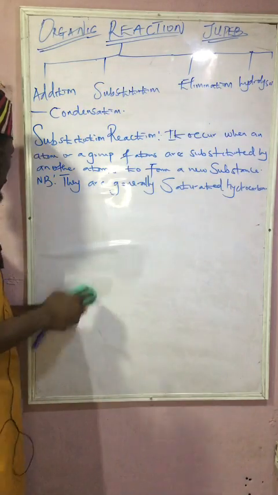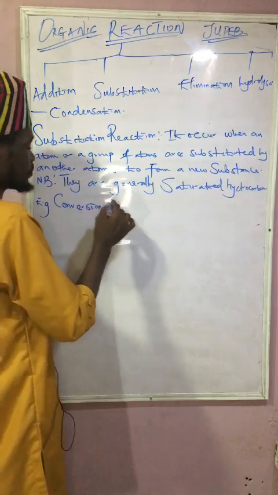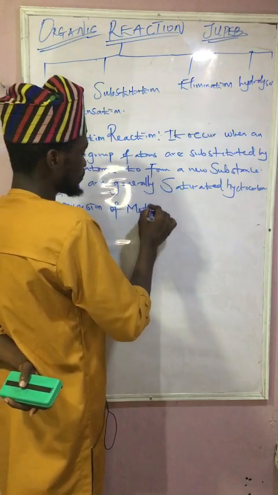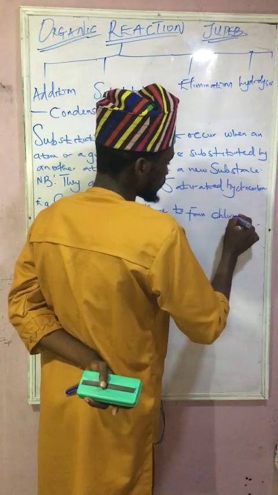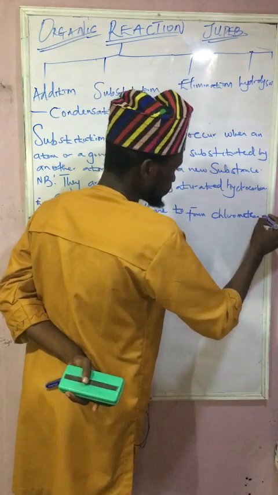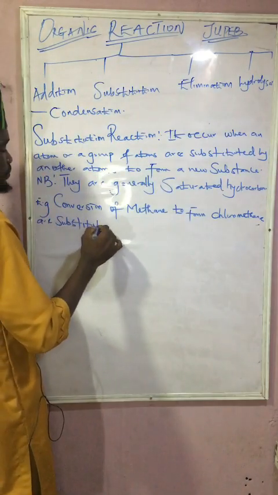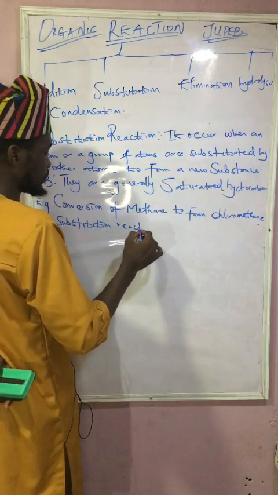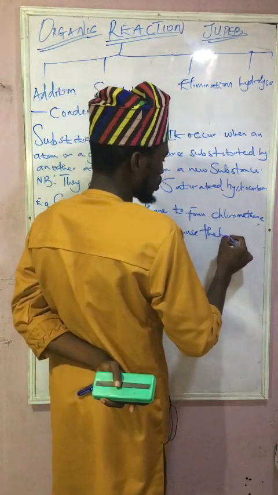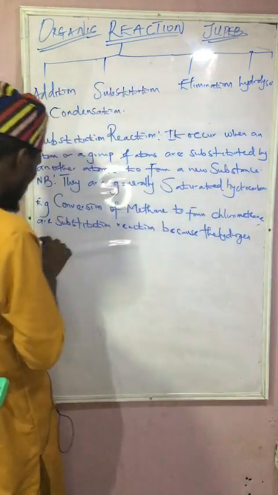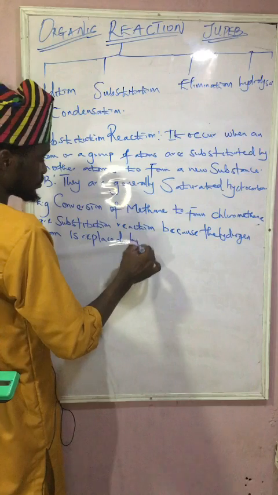The conversion of methane to form chloromethane is a substitution reaction because the hydrogen atom is replaced by chlorine.